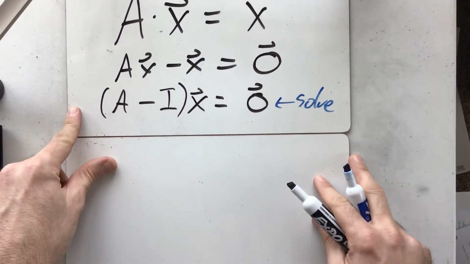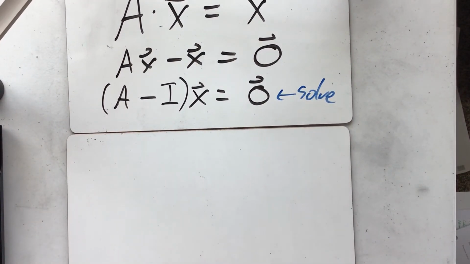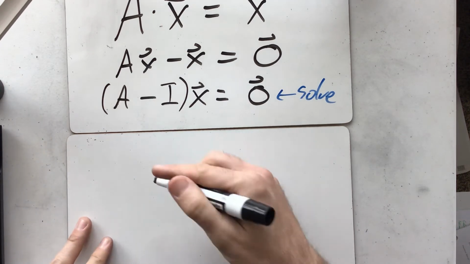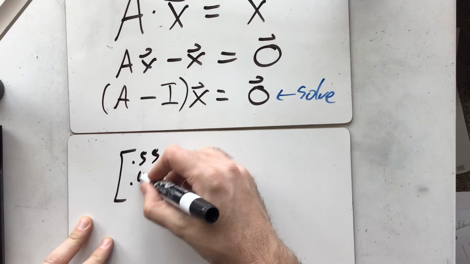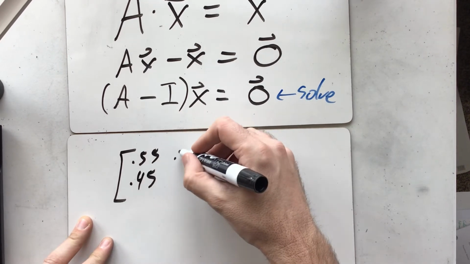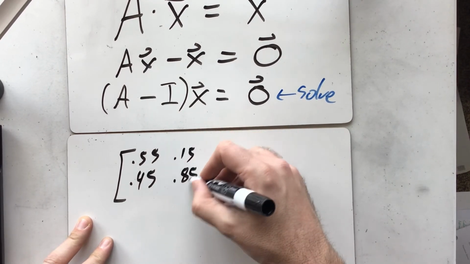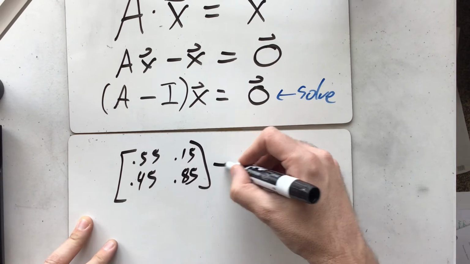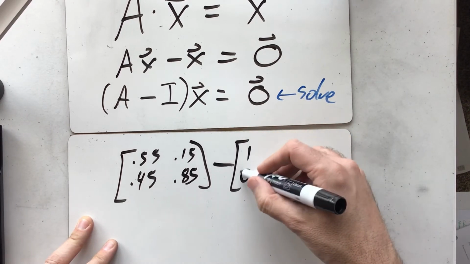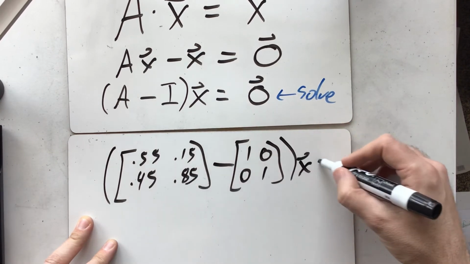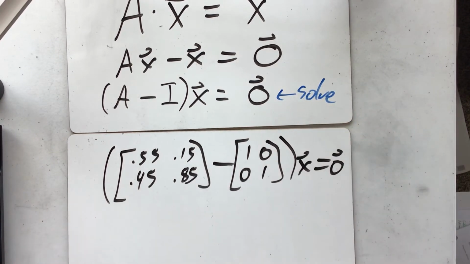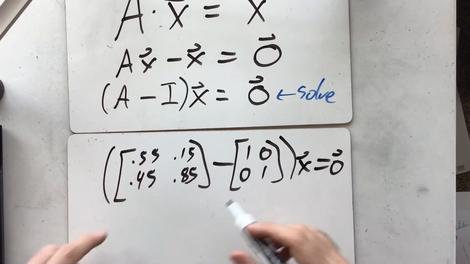So let's find the steady state vector for our problem. We get 0.55, 0.45, 0.15, 0.85, and then we subtract the identity from it, and we want that times x equals 0. So this is a homogeneous problem. We do all of our subtraction.